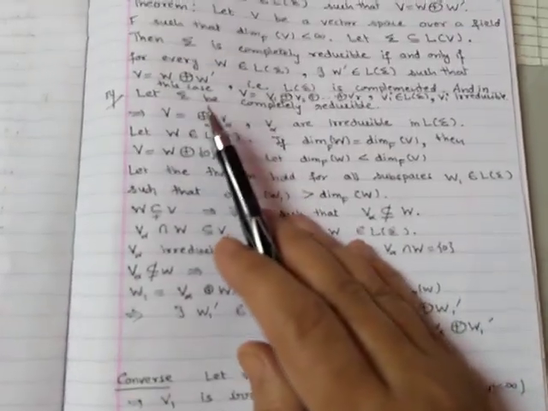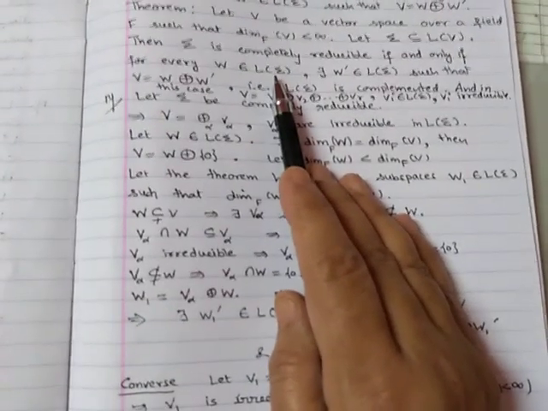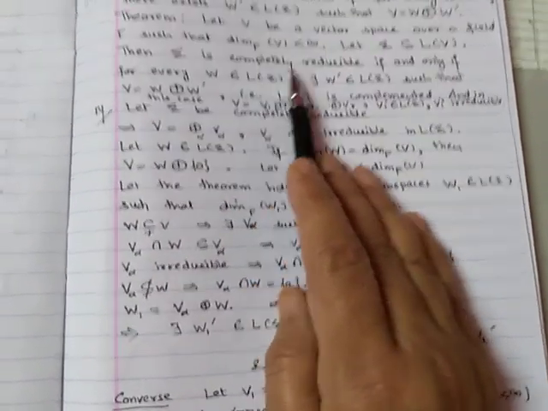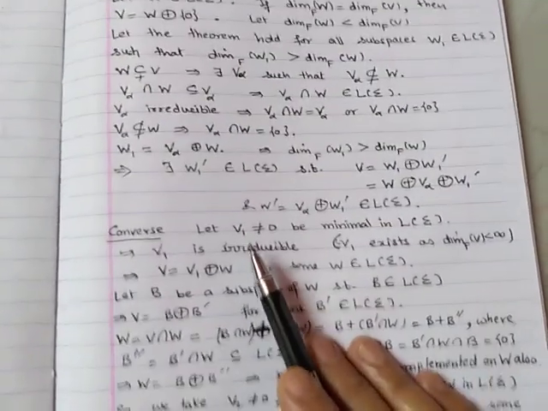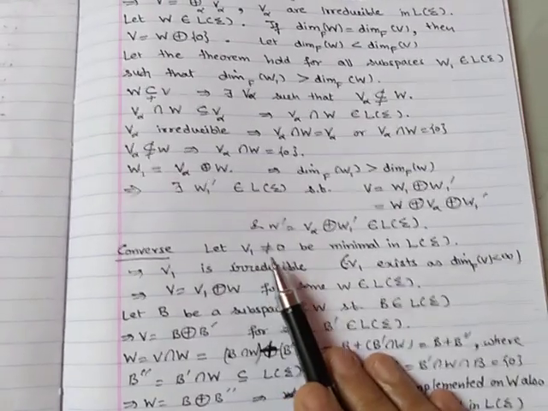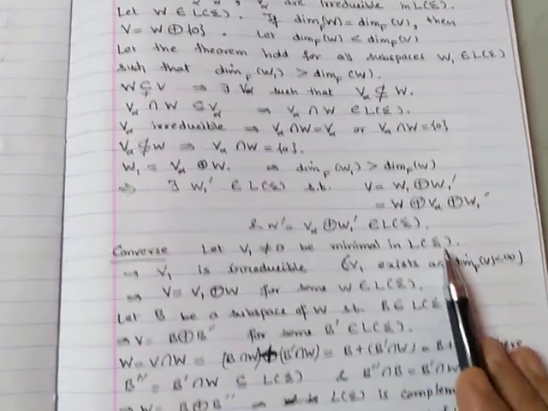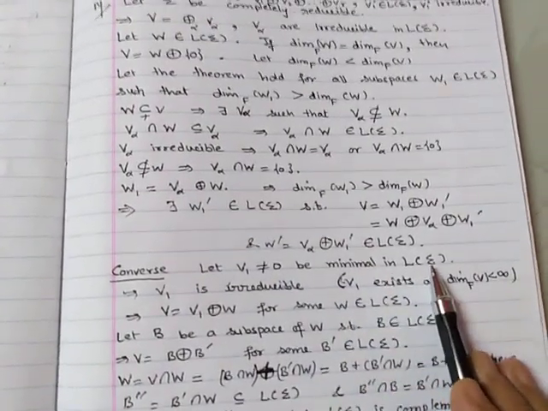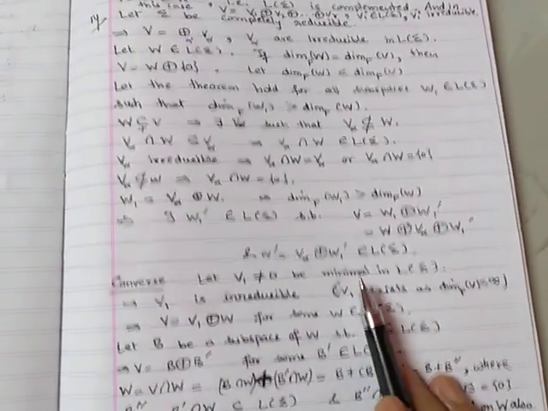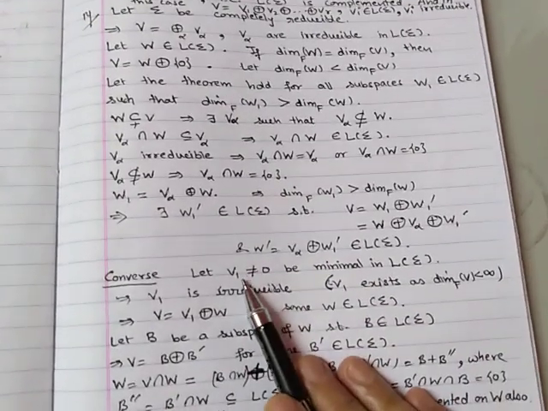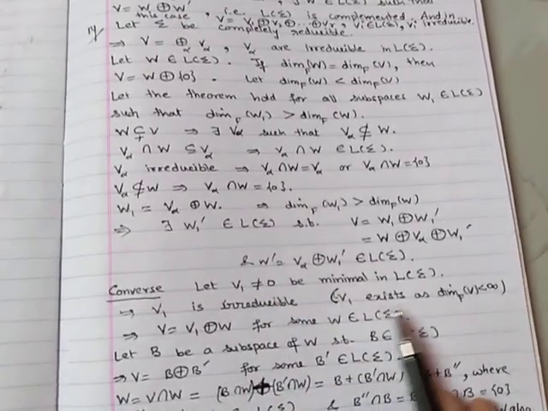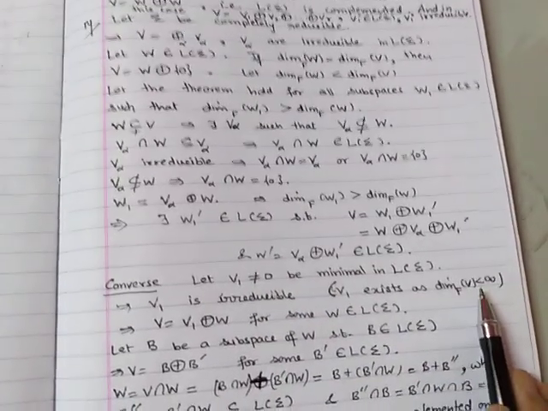that means we are given that L sigma is complemented and we want to prove that sigma is completely reducible. So first of all we take V1 to be a minimal subspace in L sigma. It is non-trivial and it is the minimal subspace in L sigma. This means that out of all the subspaces in L sigma, V1 has the least dimension, and we can always find such a V1 because the dimension of V is finite.